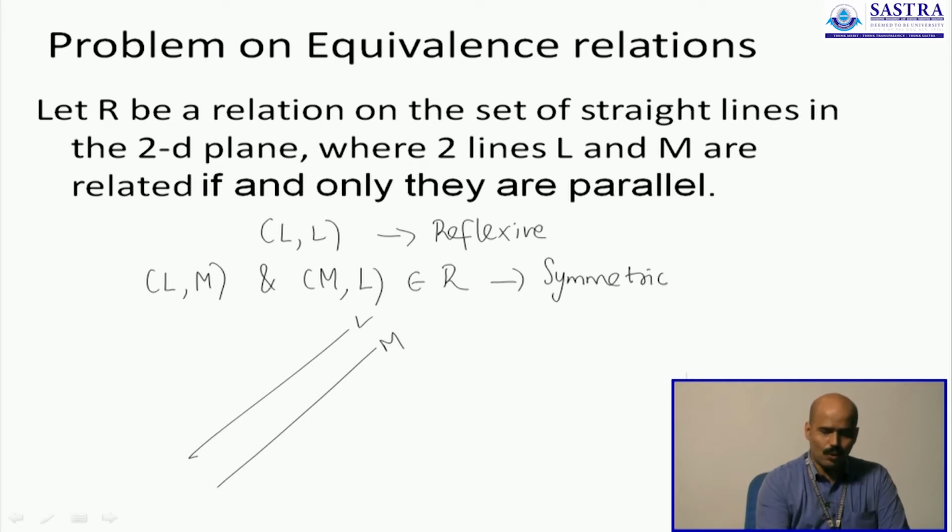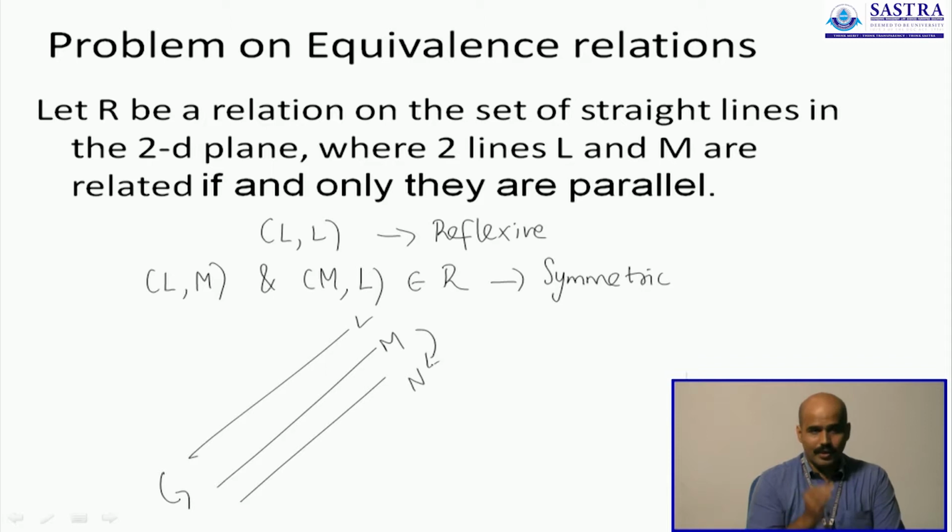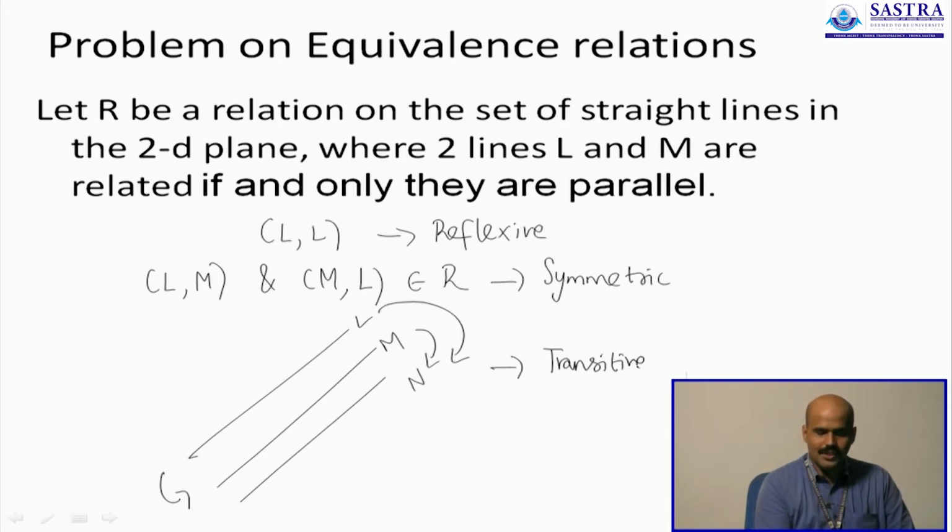Now you might have guessed what the next part of the proof is going to be. We are trying to show that this relation is also transitive. So if you have three lines, let us say L, M and N, where L is parallel to M and M is parallel to N, can we say that L is also parallel to N? Of course we can, and therefore this relation is also transitive. Therefore we see that the given relation is all of reflexive, symmetric and transitive, and this relation is therefore an equivalence relation.